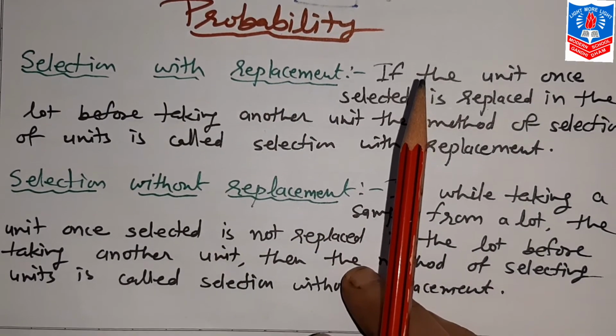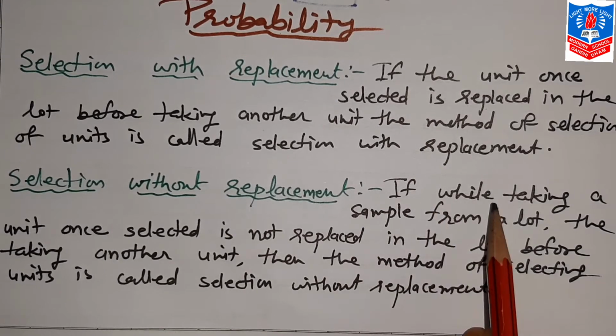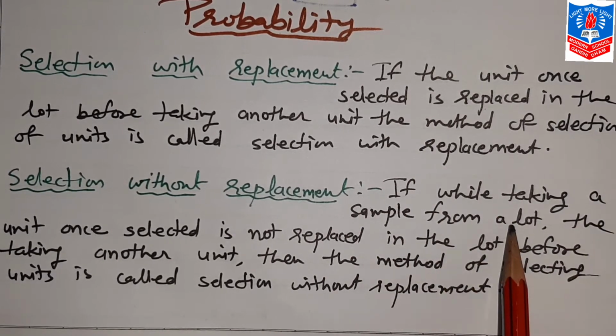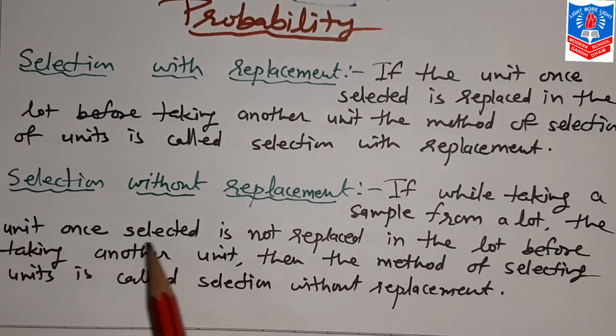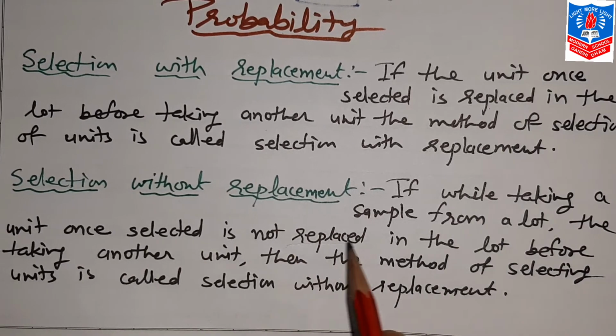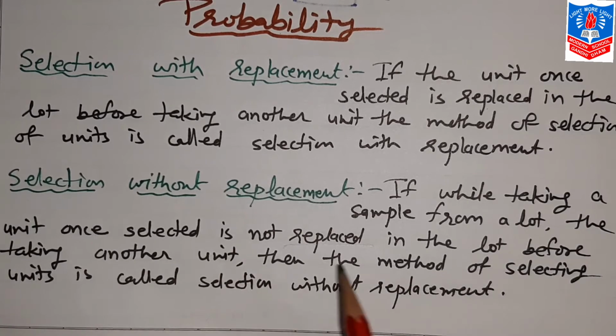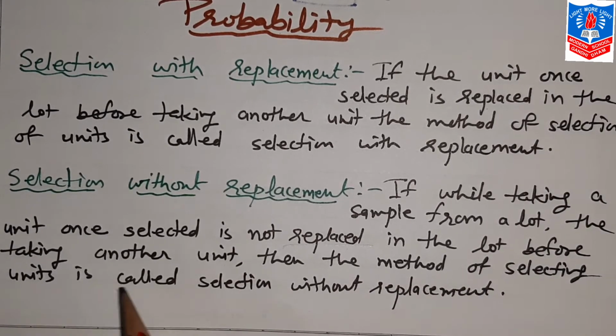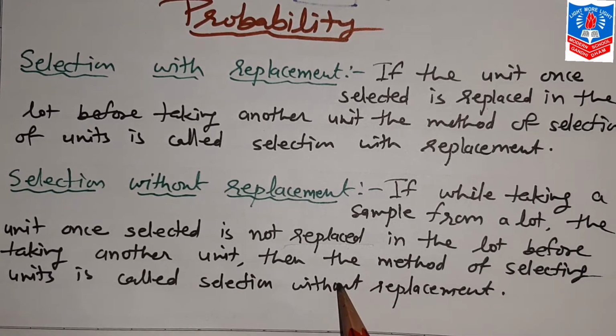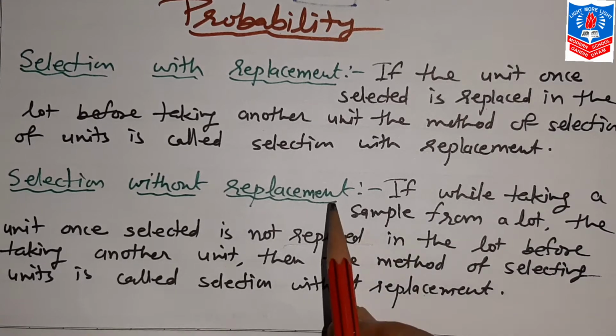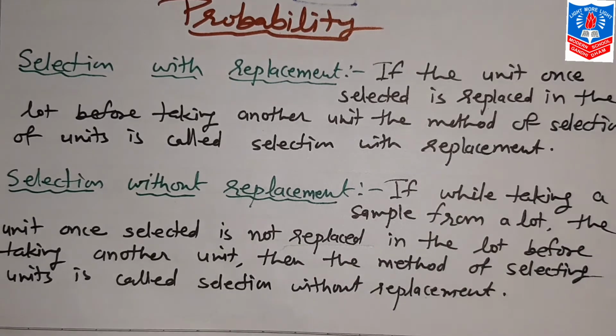And selection without replacement: if while taking a sample from a lot, the unit once selected is not replaced in the lot before taking another unit, then the method of selecting units is called selection without replacement. See, 10 balls are there. One ball is taken from that.